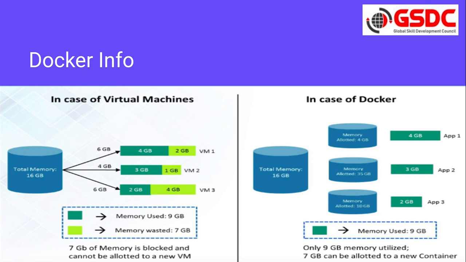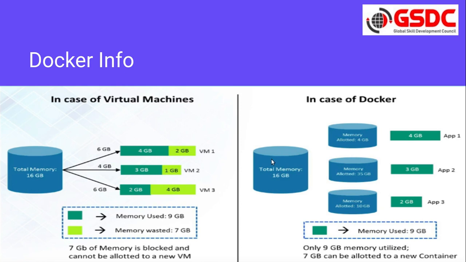Now let's talk about the container. In the Docker environment, let's say I have 16 GB RAM. I'll allocate 4 GB RAM to the first app, 3 GB to app 2, and so on.